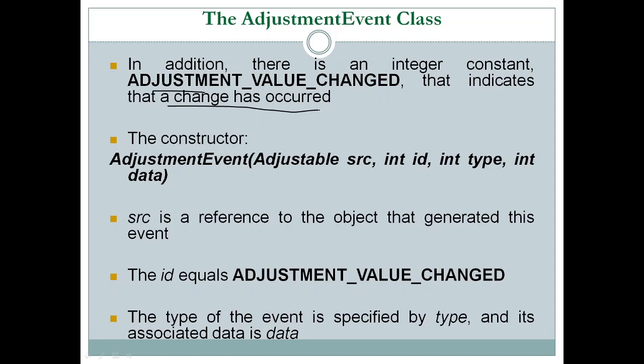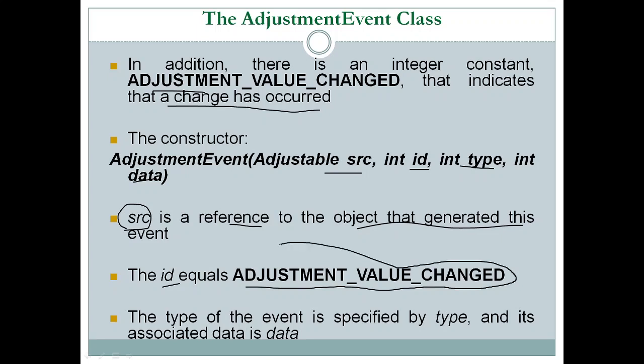The constructor of AdjustmentEvent takes the arguments src, id, type and data. Here src, as in the action event case, is the source, a reference to the object that generated this event. The id is equal to ADJUSTMENT_VALUE_CHANGED. The type of event is specified by type, and its associated data is data.